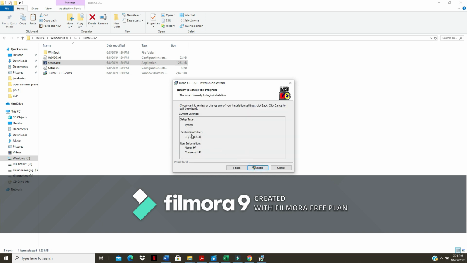Now it is showing where it is going to save, in the C drive, Turbo C3, like that. A folder will be created, and in that it is going to install. You will be having your software. Now install.